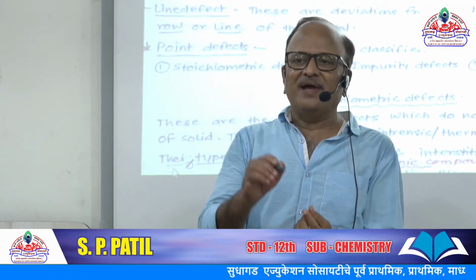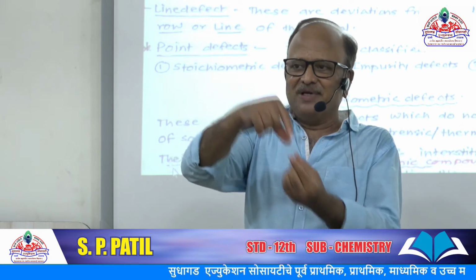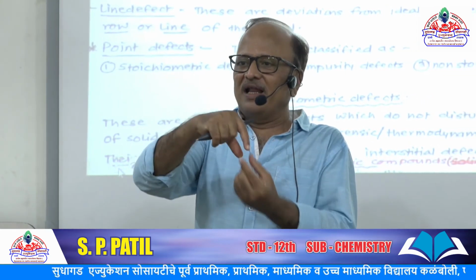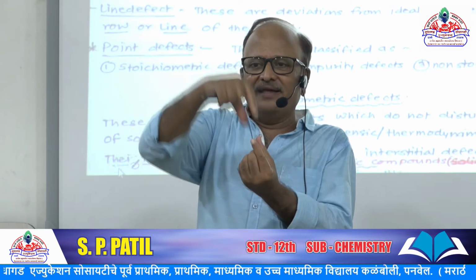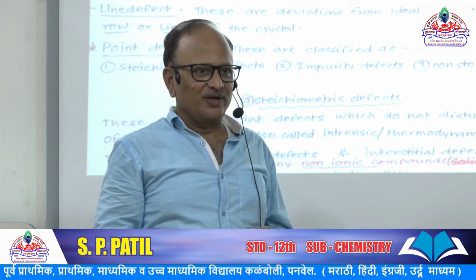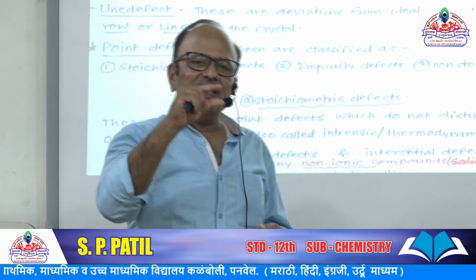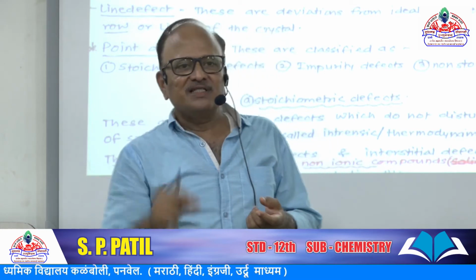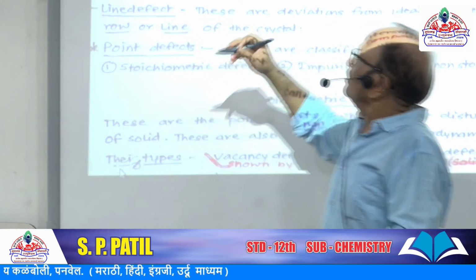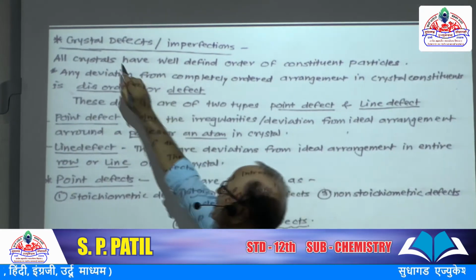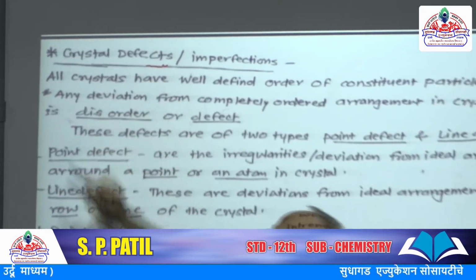If we buy a pen and its cap is not covering properly, there is no proper alignment in the body and the cover, then the piece is said to be defective. So there is some imperfection, some disorder in arrangement, and this is called generation of defect.